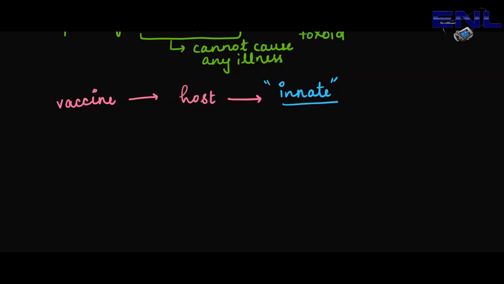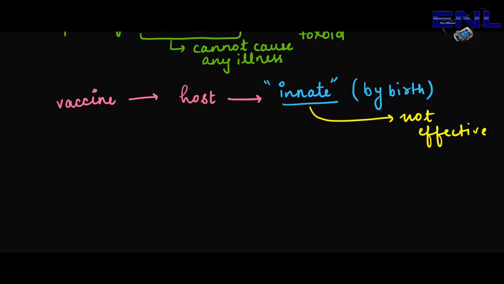Innate immunity is that immunity which the host gets by birth, like heredity or other factors from the mother. Innate immunity most of the time is not effective to kill that particular antigen.